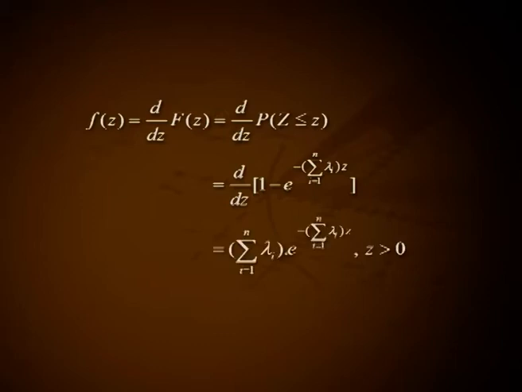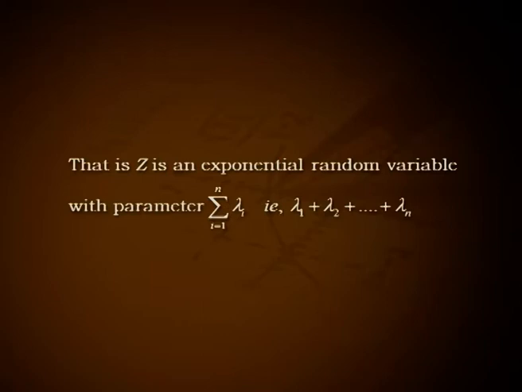f of z equal to d by dz of capital F of z, that is d by dz of probability of capital Z less than or equal to small z, that is d by dz of 1 minus e raised to minus of summation over i from 1 to n lambda i, that is summation over i from 1 to n lambda i into e raised to minus of summation over i from 1 to n lambda i into z for z greater than 0. That is, Z is an exponential random variable with parameter summation over i from 1 to n lambda i, that is lambda 1 plus lambda 2, etc.